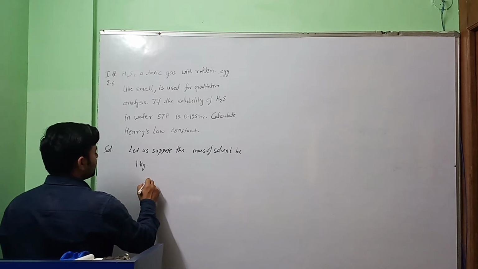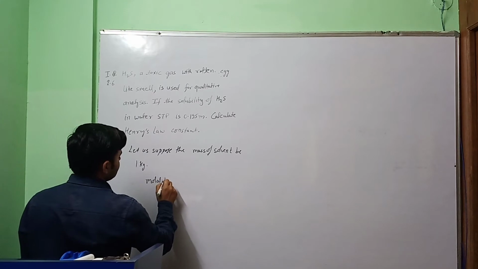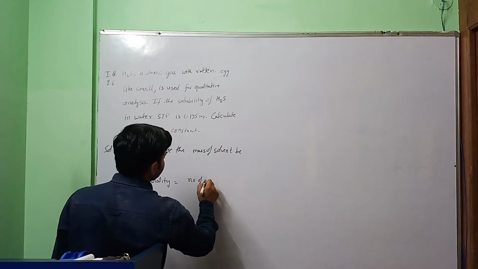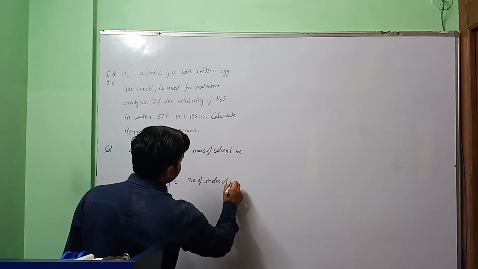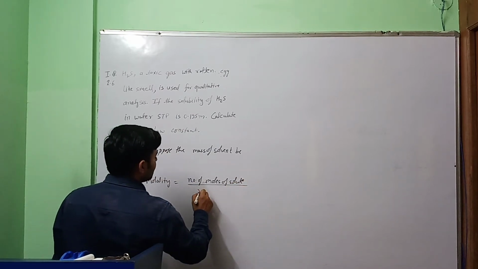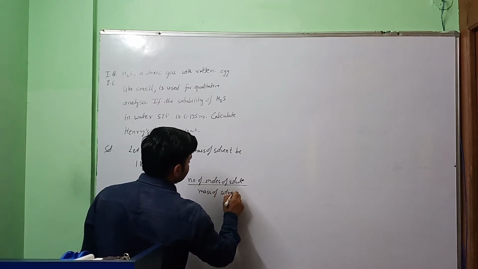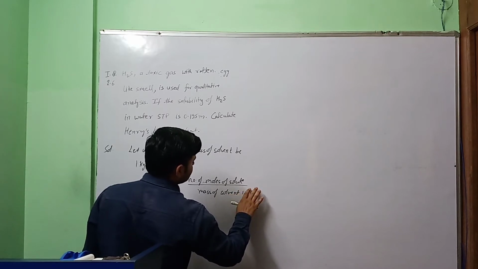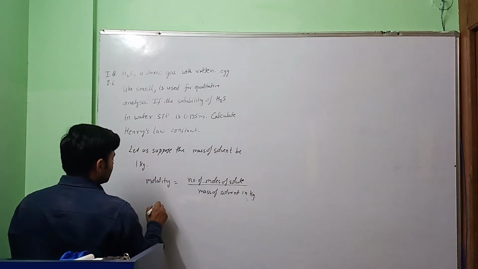In this case, molality equals number of moles of solute divided by mass of solvent in kilogram. So molality is given